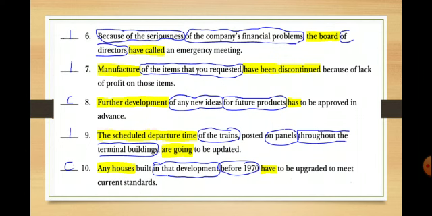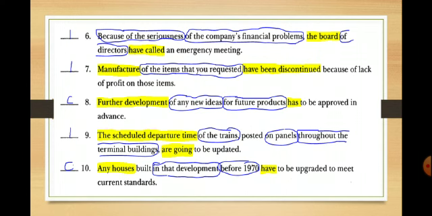Because of the seriousness of the company's financial problems, the board of directors have called an emergency meeting. Notice here, the subject comes after two prepositional phrases. The board, which is a singular subject, while the verb is have called. So we don't have an agreement here between the subject and the verb. We should change have and say has called.